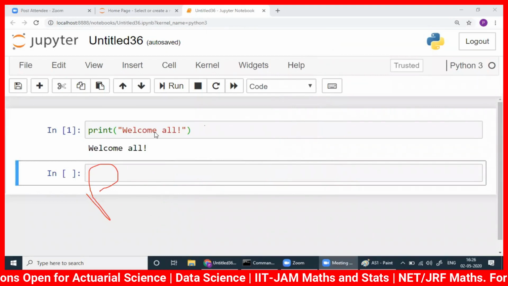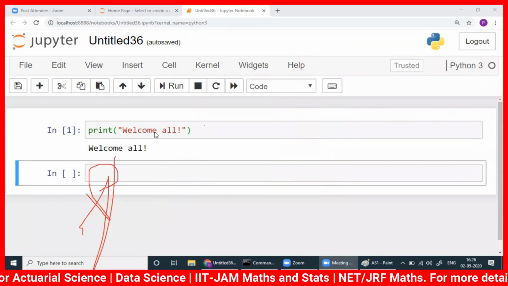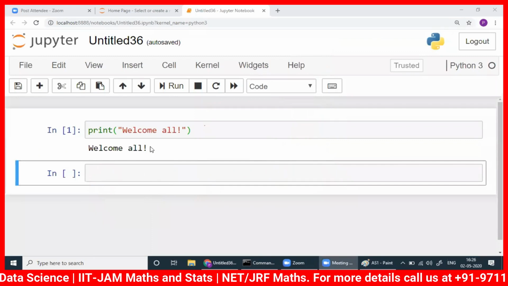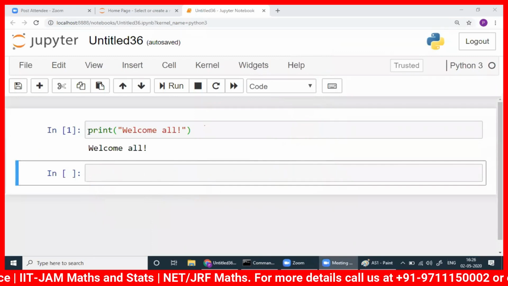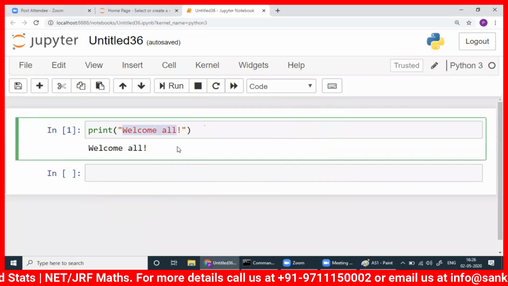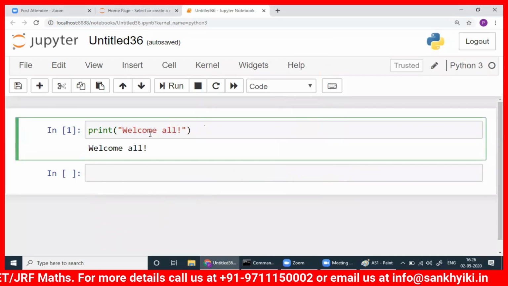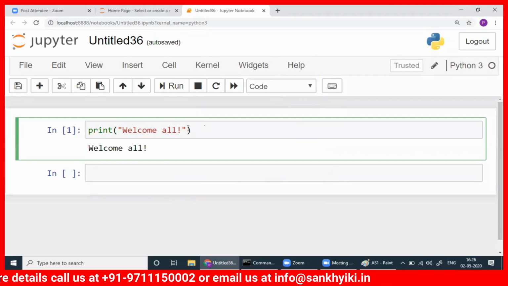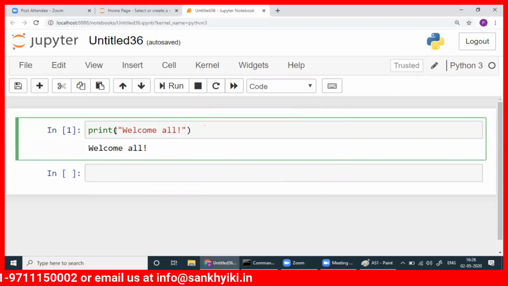I've written a simple statement here. I wanted to print this one. So within quotes, you can write a single quote here, you can write double quotes here, you write print, and within brackets, whatever you want to print, you just write it here.